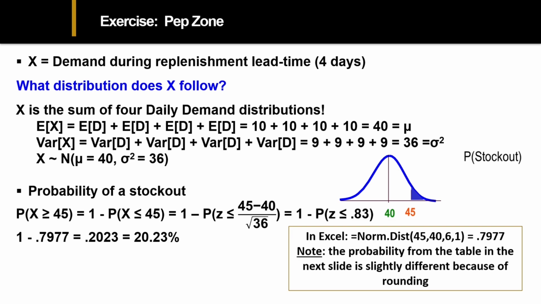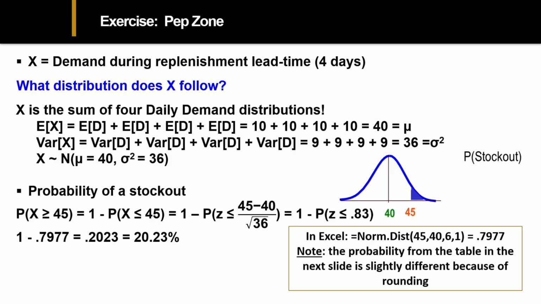We have the lead time of 4, and therefore the expectation of X, building off of these properties from when we talked about distributions and random variables, would be 4 times the daily demand. So 4 times 10 gets me to 40. That's going to be my mean, or mu, for X. The variance of X is also the sum of the 4 variances because the daily demands are independent from one another. There's no correlation at all. So the variance, 4 times 9, gets us to 36. Therefore, X is a normal distribution that has a mean of 40 and a variance of 36, or standard deviation of 6.